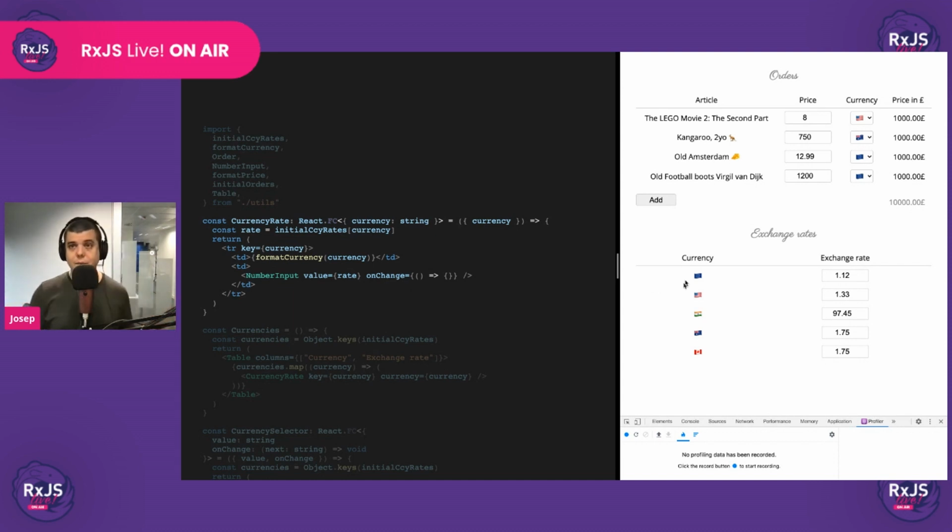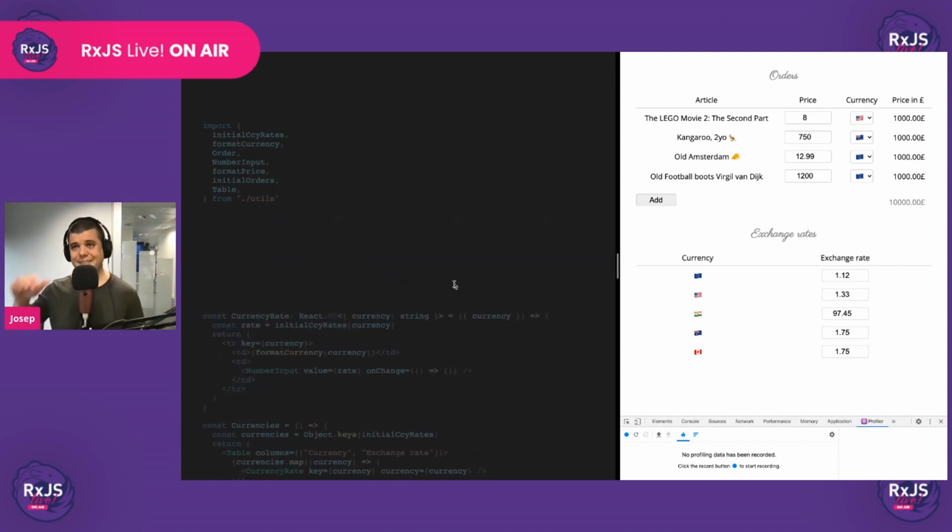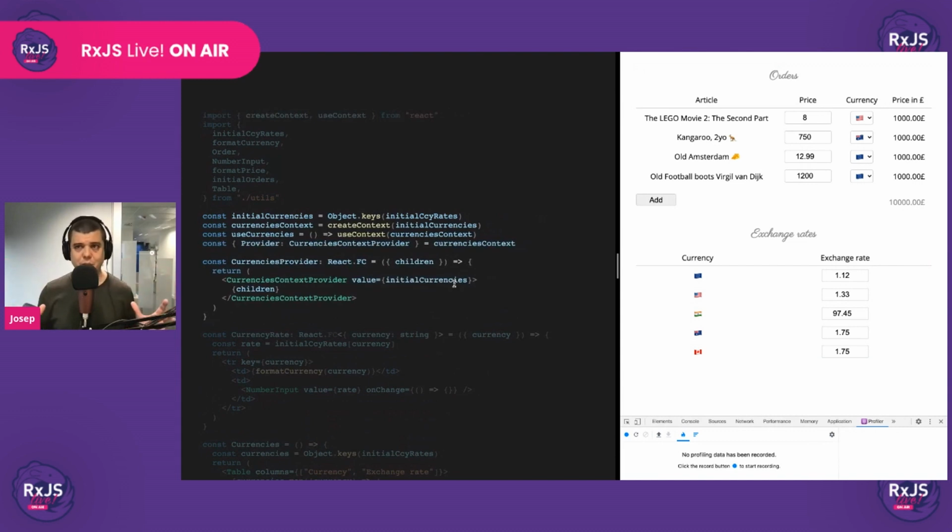By the way, if you cannot follow this part because you're not very familiar with React or with how React hooks work, don't worry too much about it. What's important is that you understand the thought process that a React developer goes through when using React as a state management library.